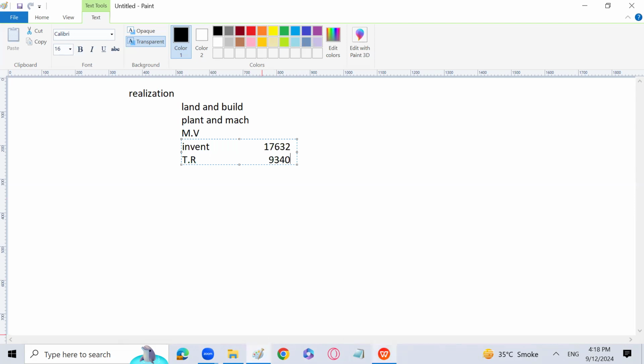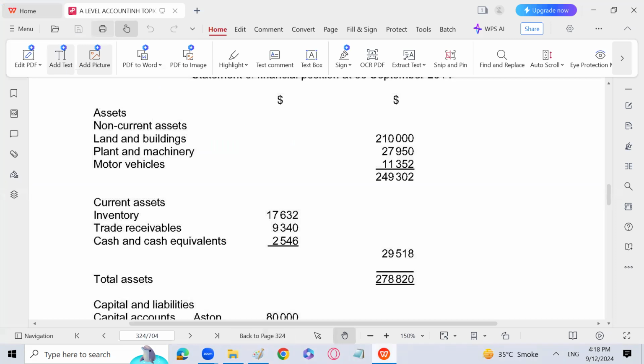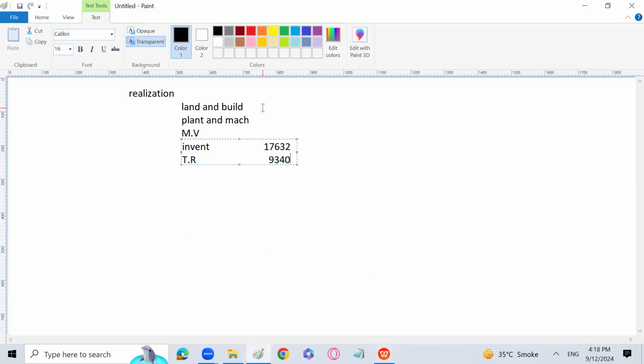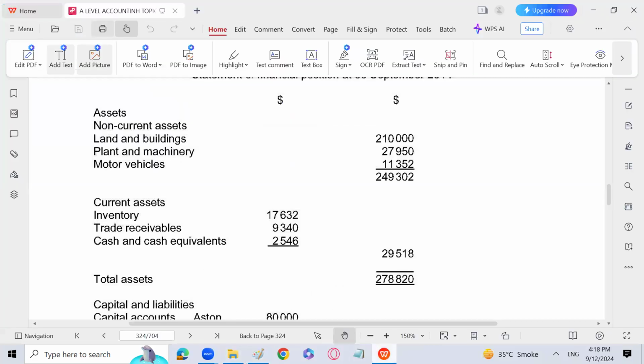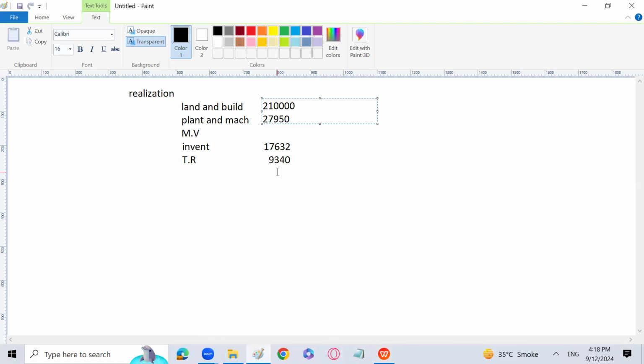Then we will look for land and building, plant and machinery, and motor vehicle. The 2,10,000, 27,950, and 11,352. टोटल कर लें इसका, तो क्या करेंगे?